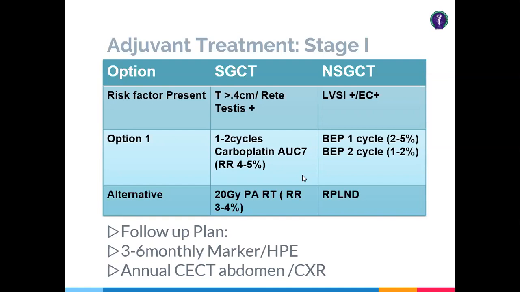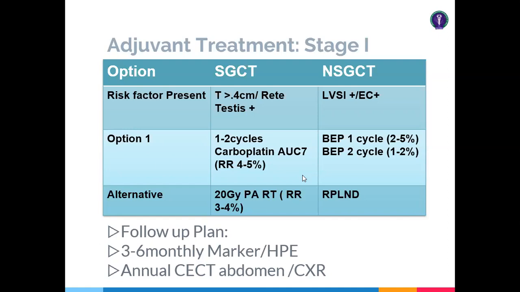So the dose is around 20 gray. And in the non-seminomatous germ cell tumor, these are much more mixed variety, and these are much more aggressive and much more having nodal involvement. So the chemotherapy regime is a multi-modality chemotherapy regime: bleomycin, epirubicin, and cisplatin, 1 cycle or 2 cycles. 2 cycles, 1 to 2% risk rate, and 1 cycle, 2 to 5% risk rate.